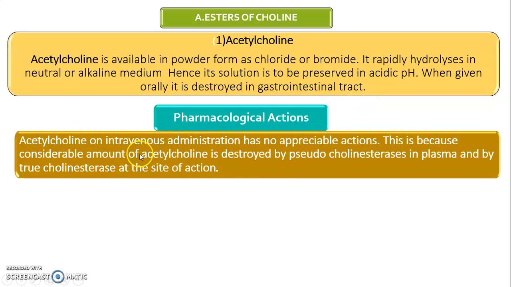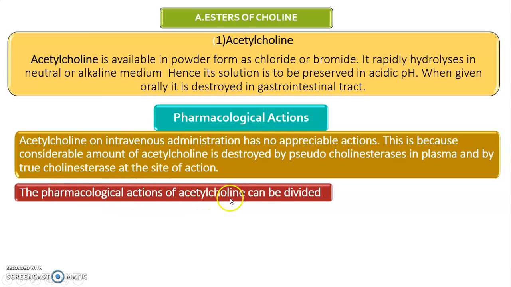Then we see the pharmacological action of it. Acetylcholine on intravenous administration has no appreciable actions. This is because a considerable amount of acetylcholine is destroyed by the pseudocholinesterase in the plasma and by the true cholinesterase at the site of action. Pseudocholinesterase is present in the plasma, blood, and kidney, and true cholinesterase at the site of action.